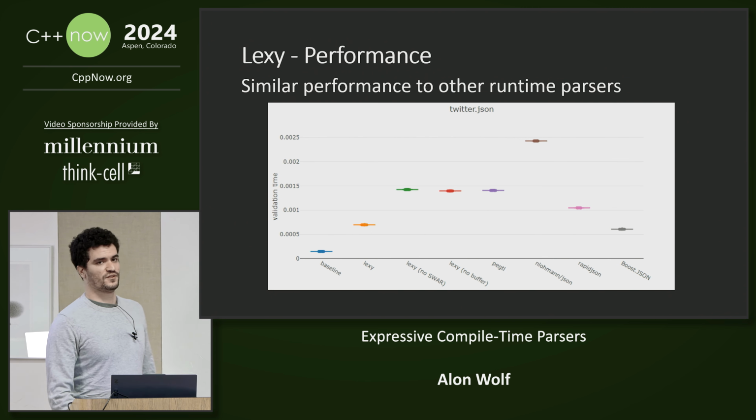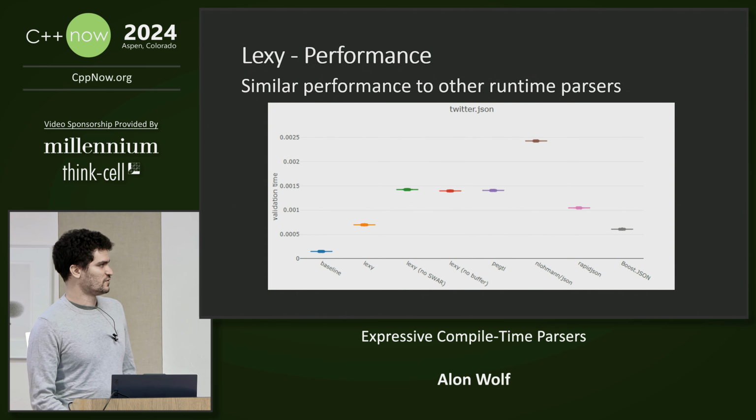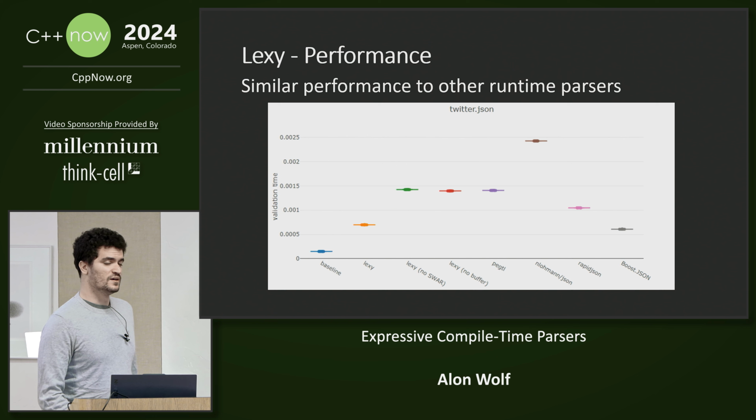Now let's talk about performance. Lexy can parse at both runtime and compile time. And here you can see the result of a JSON parsing benchmark. As you can see, Lexy is on par with other popular JSON parsing libraries. So you get a library that can parse at compile time and runtime without sacrificing performance.